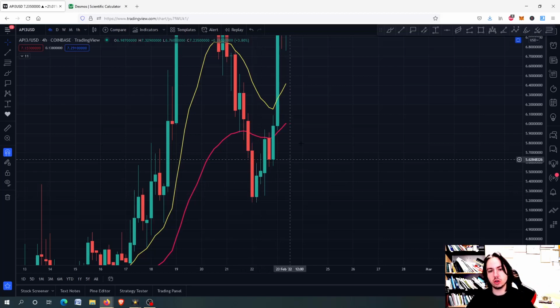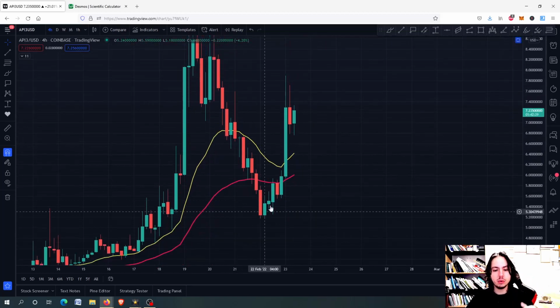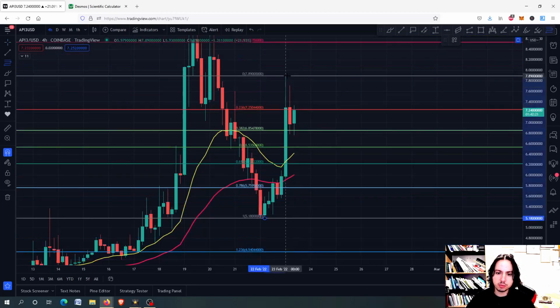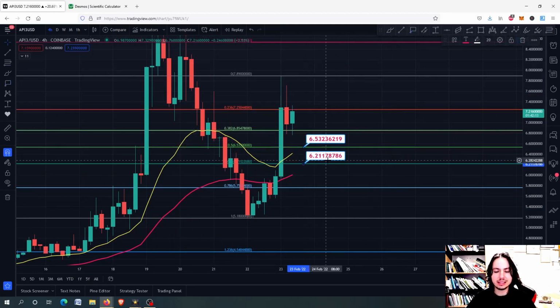Of course, we are going to go even higher. This is why we pumped. This is why we had this swing high right here. Those two candlesticks had the same bottom. And of course, we are going to draw it from this bottom to this top right here. And you can see the next support levels in case we go lower could be the 6.53 and the 6.22. From there, it is very possible to have a little bit of buying pressure again.